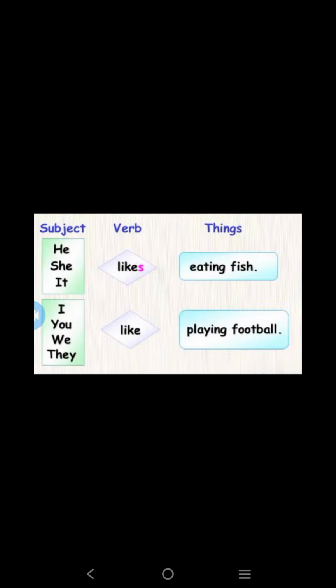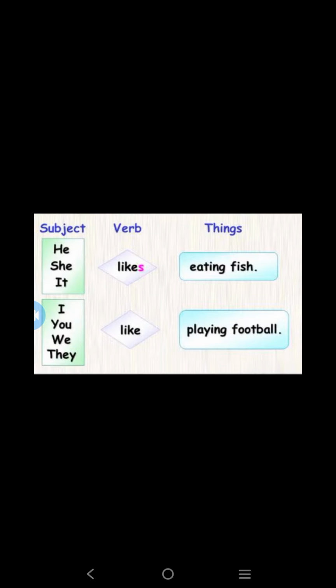In third person the pronoun is singular, or if you are writing a name, the noun is singular in third person. In that case we add s to the base form of the verb. Here, the base form of the verb is like, and we add an s to that, so likes. Have you understood?